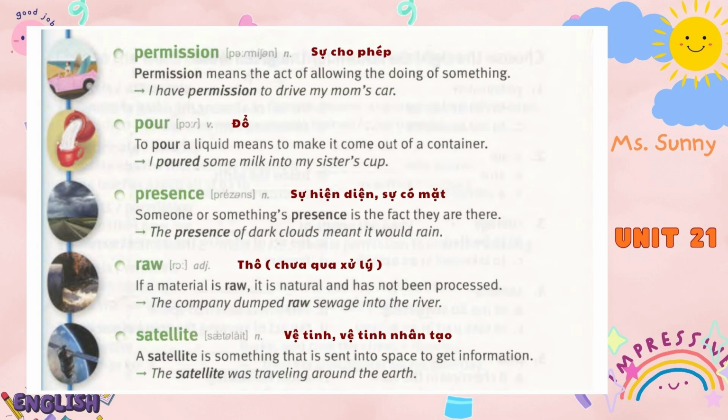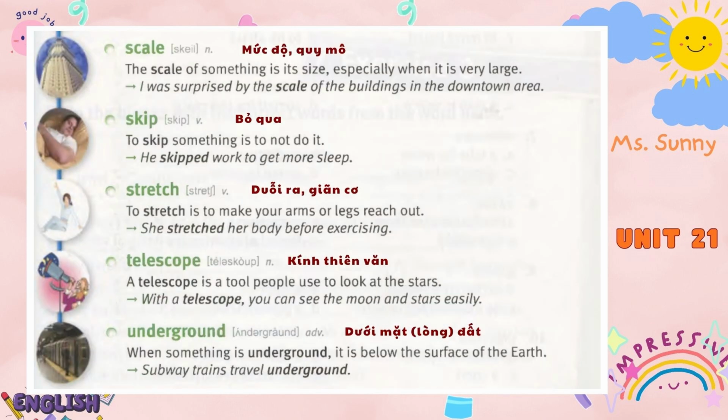Satellite. A satellite is something that is sent into space to get information. The satellite was traveling around the earth. Scale. The scale of something is its size, especially when it is very large. I was surprised by the scale of the buildings in the downtown area.